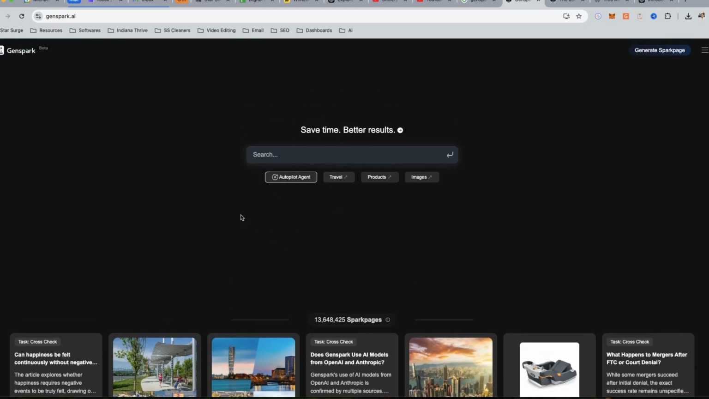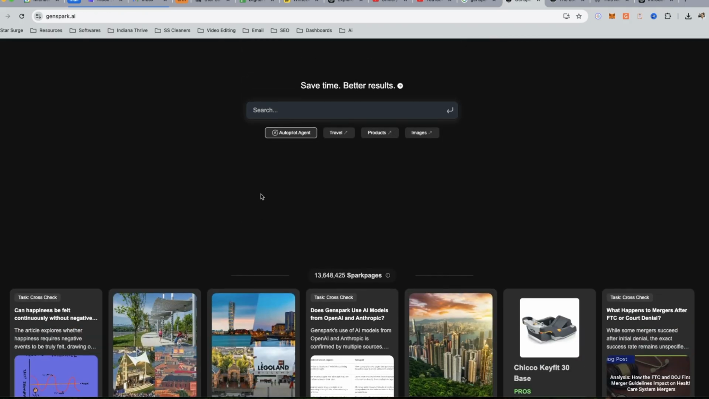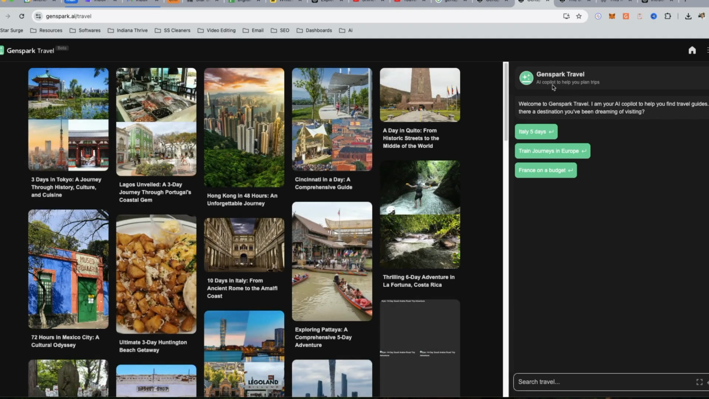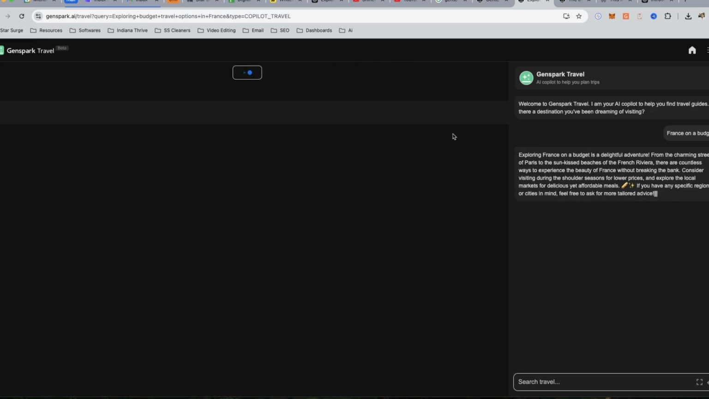So what I've noticed is that how it looks is crazy visually appealing. Let's just go for an example. Let's go to travel. Over here is what's called the Copilot. It's kind of like an interactive thing where you can just give it questions and it'll write back to you, kind of like ChatGPT. But let's say I want to go to France on a budget. What it's going to do is give you some information, and it's going to generate some Spark pages for you. And a Spark page is basically another name for a web page, but just on the Genspark search engine. So we'll give it a little time.